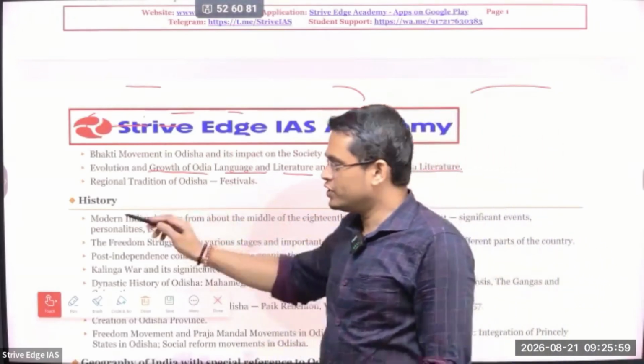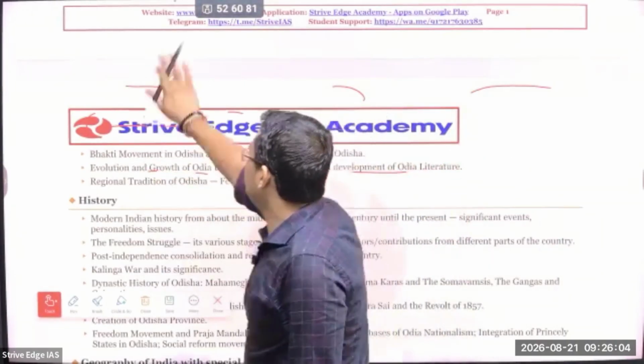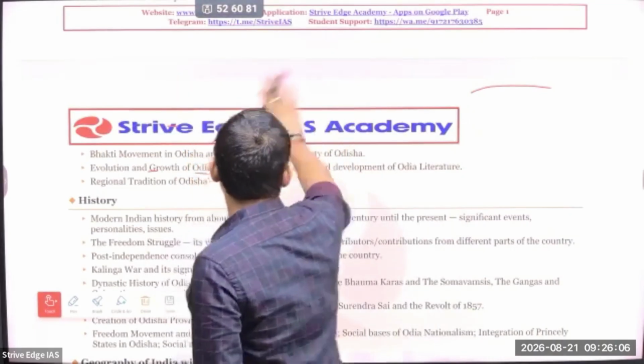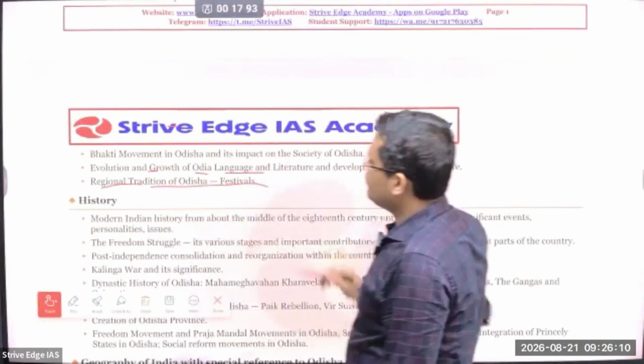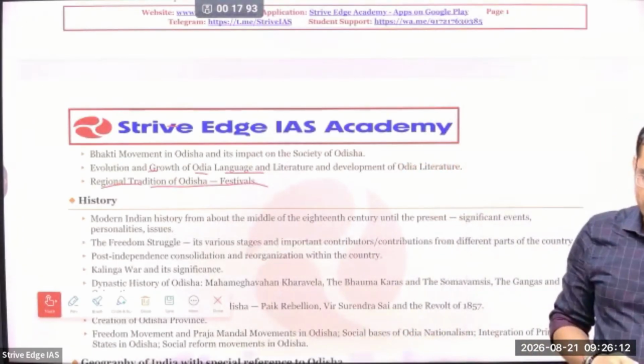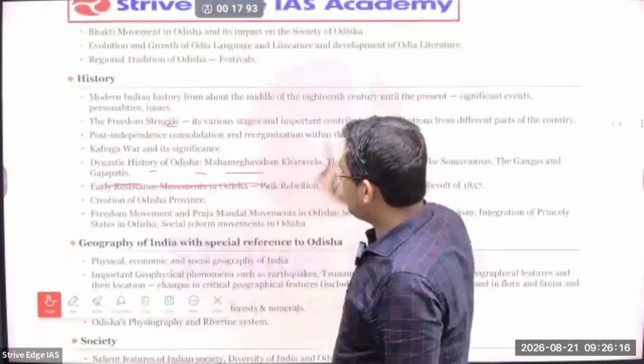In addition, this is Odisha specific, so we'll have a separate class for Odisha specific content. There we'll teach all this extra Odisha specific content. Okay, so next is about the regional tradition of Odisha. That means all this fair, festival of Odisha we are going to see. Next you can see modern history.